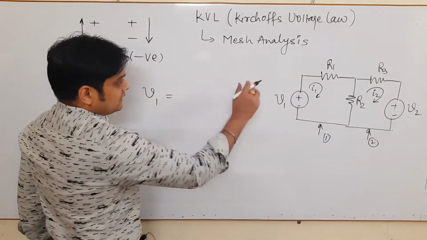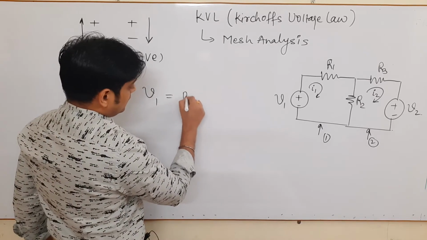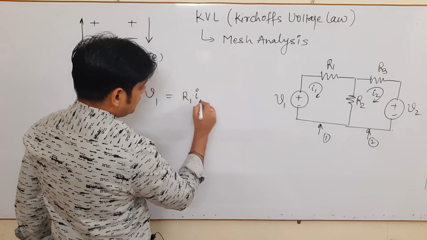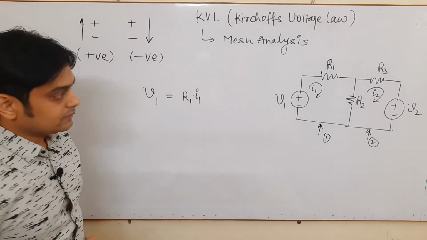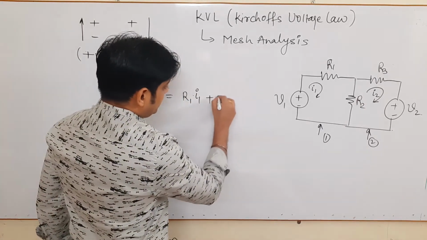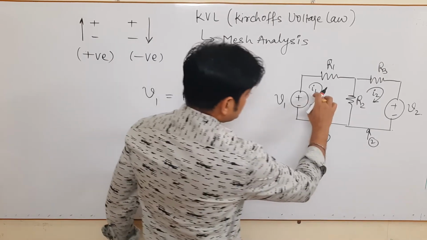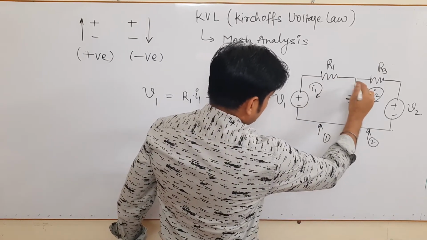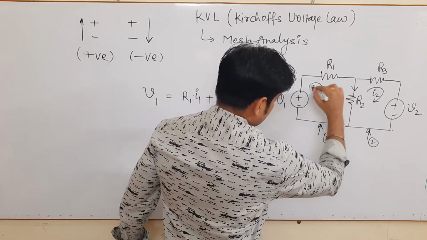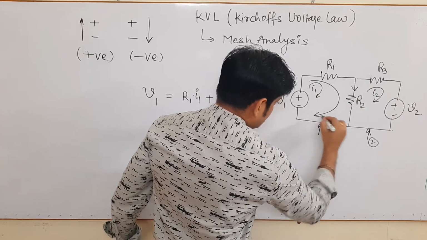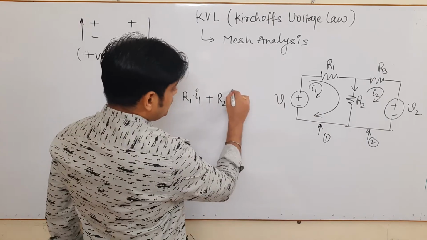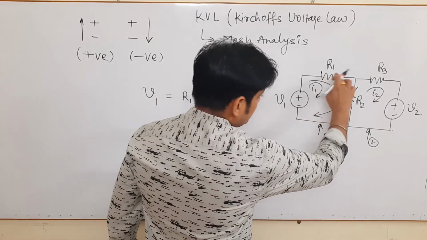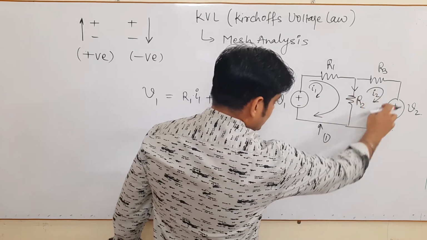So V1 is equal to R1 into I1. Similarly, for resistance R2, the I1 current flows in this branch, but in this other branch the current in R2 is this current I1 and this current I2.